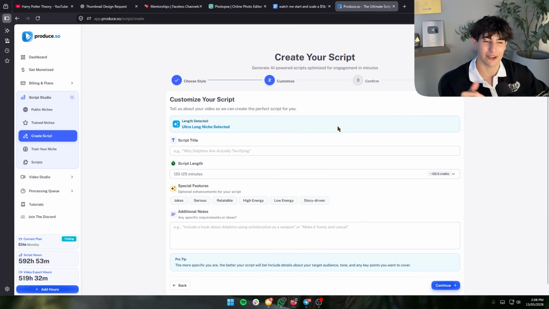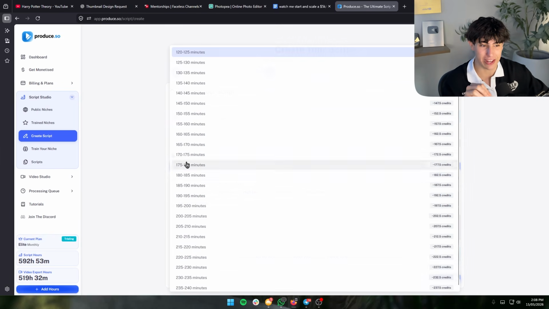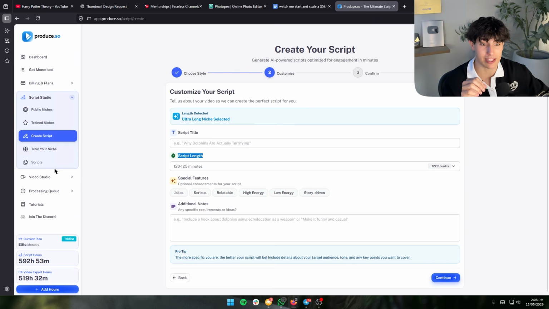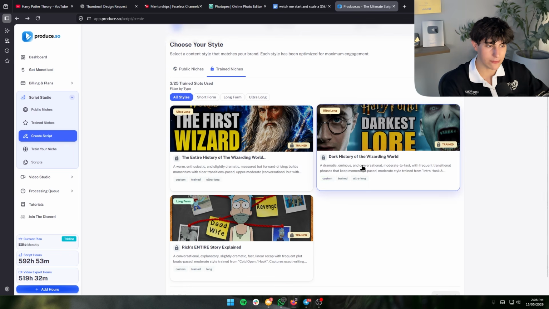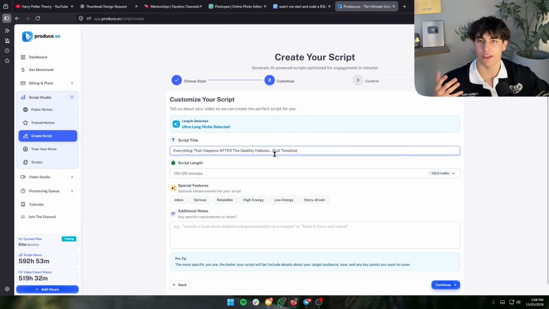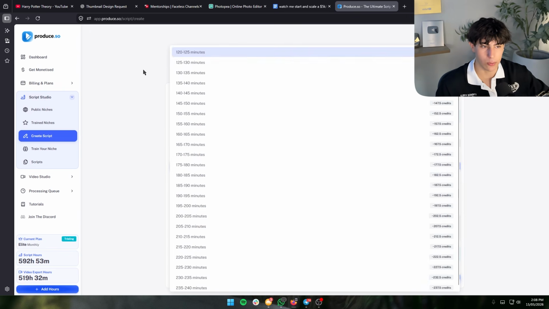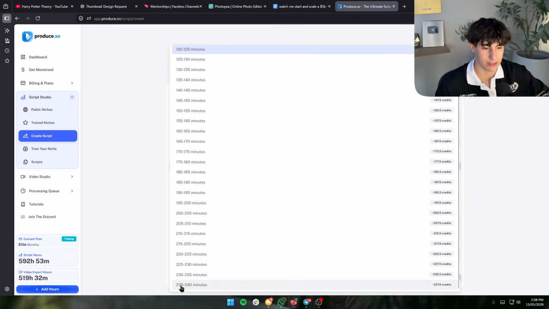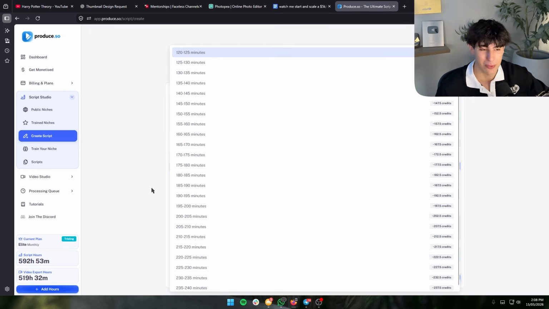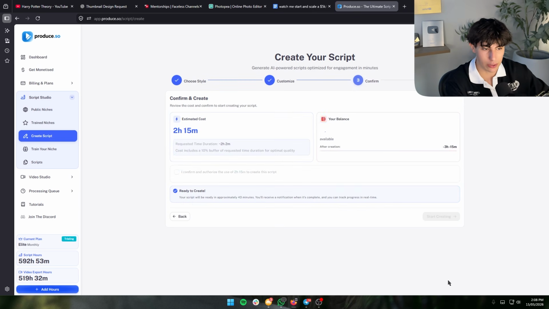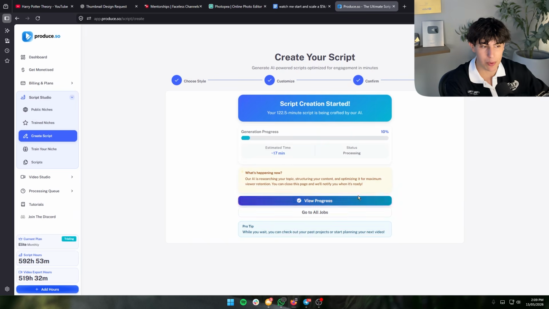So now if I click on create script in this style, you guys can see here, I can actually choose my script length directly in here. So let's use the video idea, everything that happens after the Deathly Hallows full timeline. I can choose my script length, whether I want that to be 4 hours long or even 2 hours long. And because we gave it a 2-hour long video as a reference, it knows to write in that same length. Click on continue, confirm the usage. And within about 5 minutes, our 2-hour long script is going to be completely done. So we'll cut back to when that's finished.